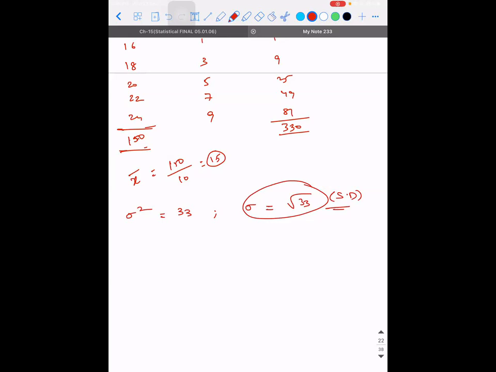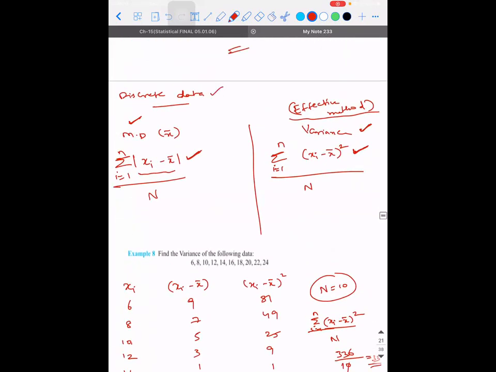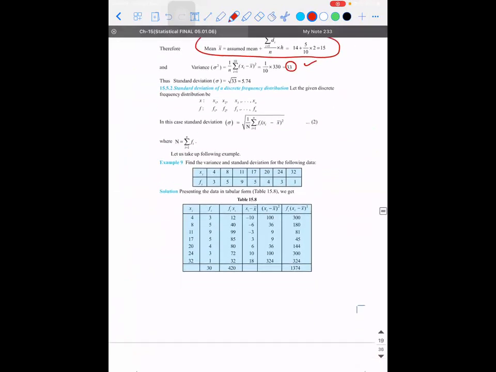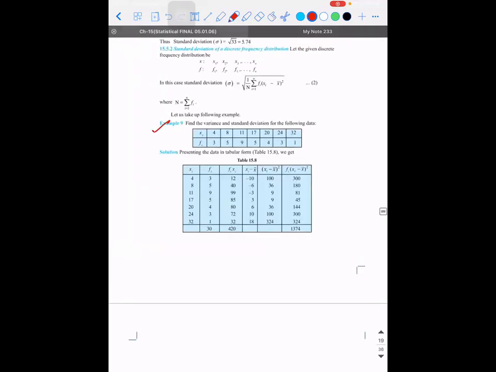Understood, sir. That's it. So this is how you solve what kind of problems? Standard deviation and variance for what kind of problems? It is for discrete data, sir. Discrete data. That is individual numbers. Suppose they give you a frequency distribution, we'll again frame the formula. If I have a discrete frequency distribution, listen.